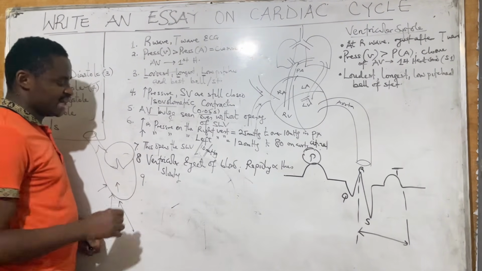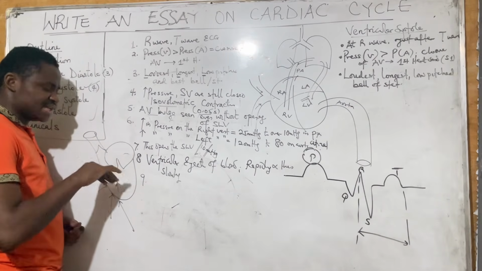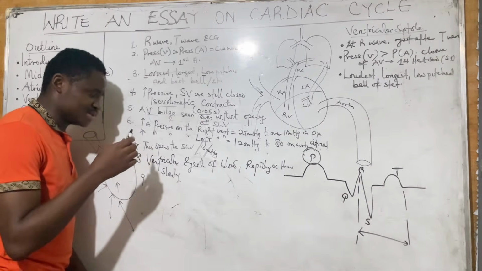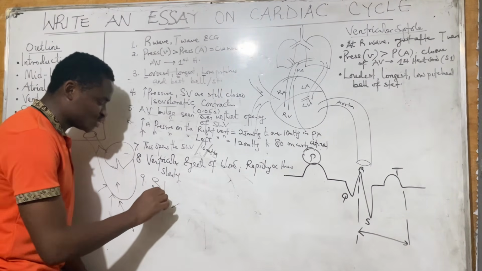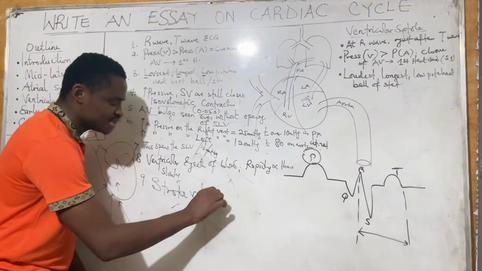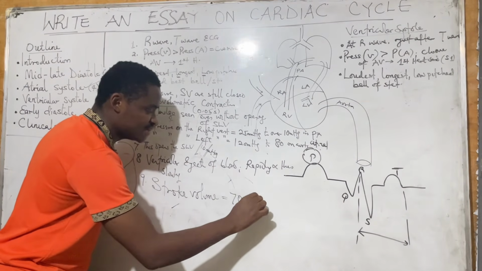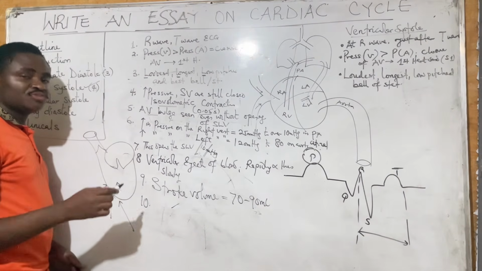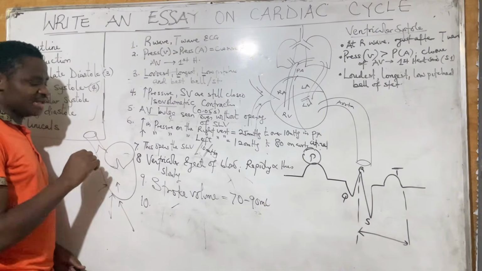Then what becomes the number 9 point? It moves faster, and then starts moving slowly. Number 9 point is to say that the amount of blood that is ejected every minute is what we call the stroke volume. So the stroke volume is the amount that we pump out, and this is about 70 to 90 mils.